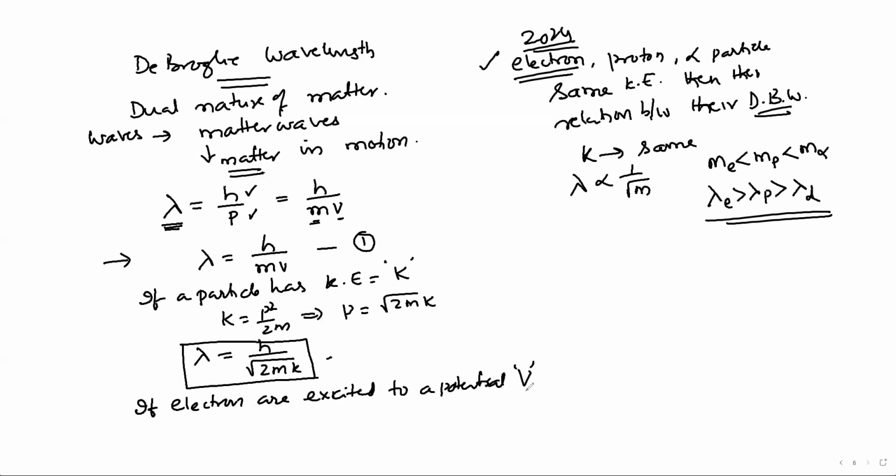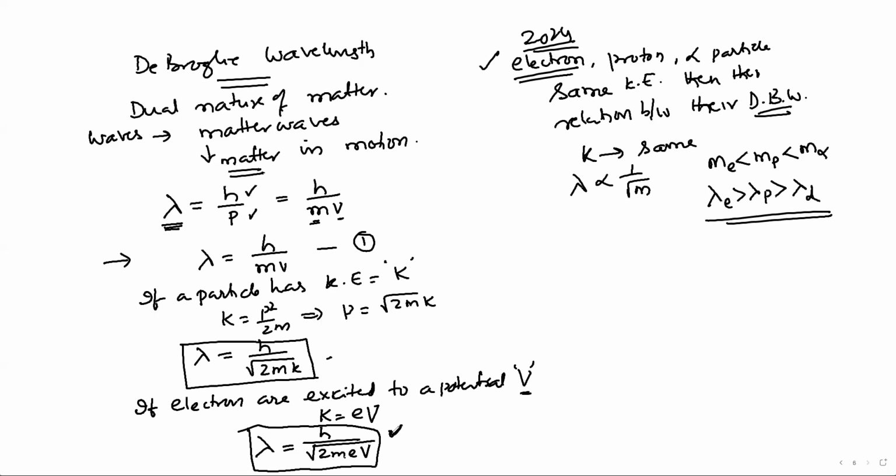When electrons are excited to a potential difference V, the kinetic energy of electrons is eV. So, the de Broglie wavelength related to these electrons is equal to h divided by root of 2meV. This is the wavelength.